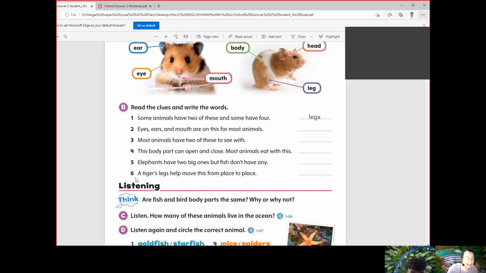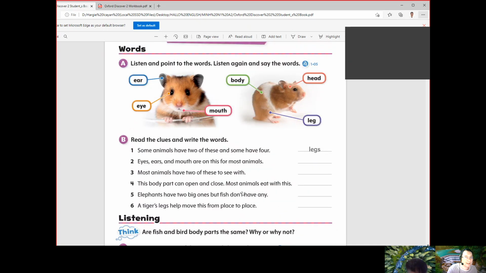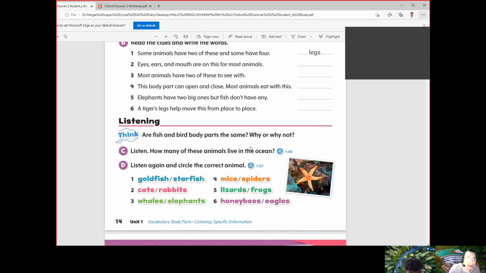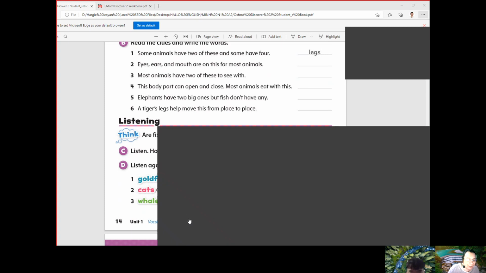Next, what about number six? Tigers use this to move from place to place. Yes. So it's the what? Yes, body. It's their body. Very good. Okay. So let's try to have another audio. We have to listen again for another audio. Okay, wait a while, Min.